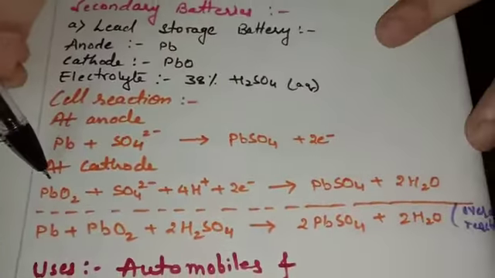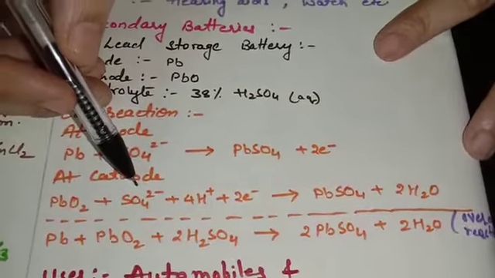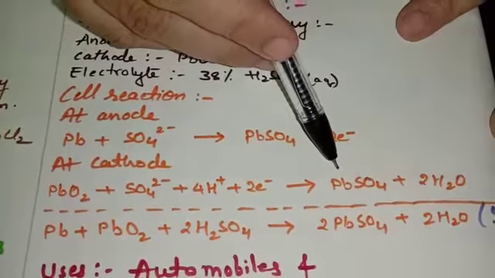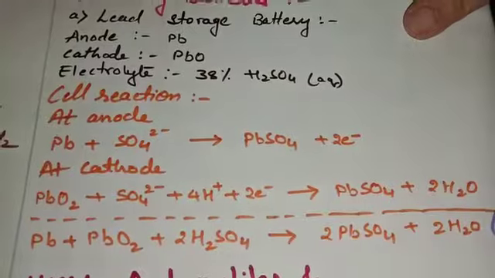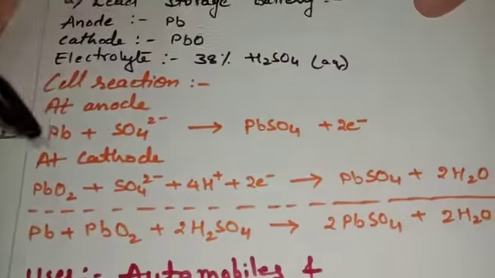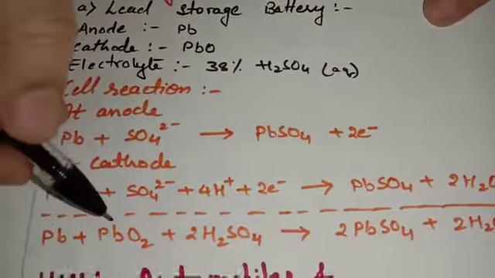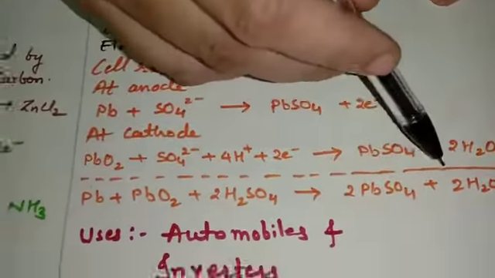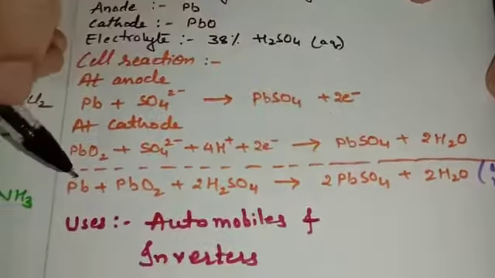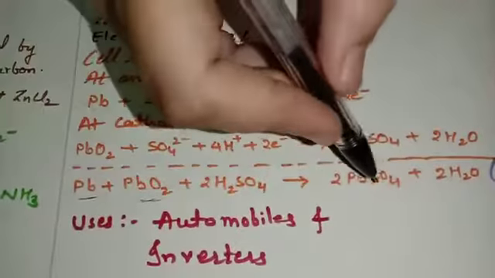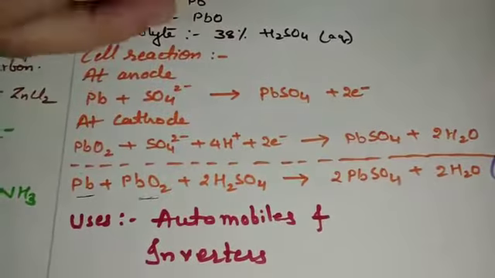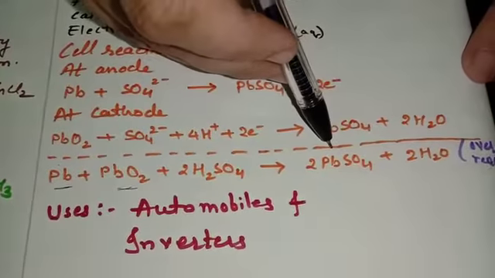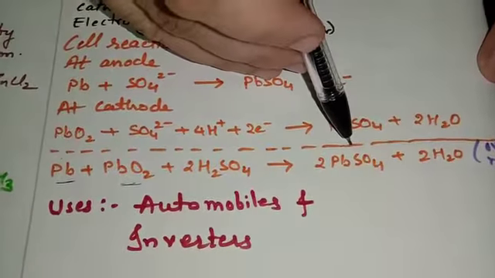At cathode, PbO2 reacts with sulfuric acid, that is sulfate ions, and by gaining 2 electrons gets converted into lead sulfate plus water molecule. When you write down the overall reaction, you can see that Pb reacts with PbO2 plus 2H2SO4 to get converted into PbSO4 plus 2H2O. So here you can see that all the Pb as well as PbO2 get converted into PbSO4. So during the discharging time, when the cell is working, all the lead as well as lead oxide gets converted into PbSO4, that is lead sulfate. Hence the cell will not work.